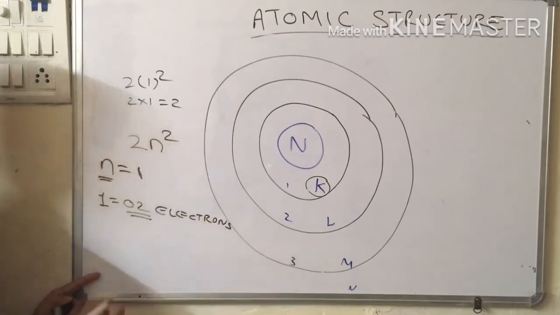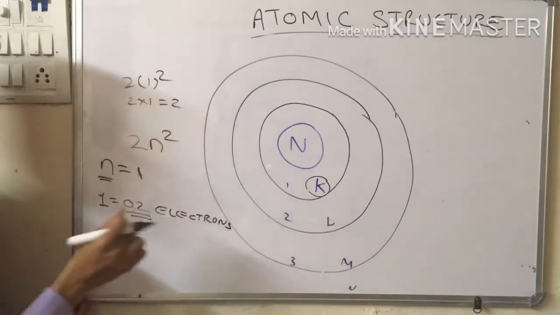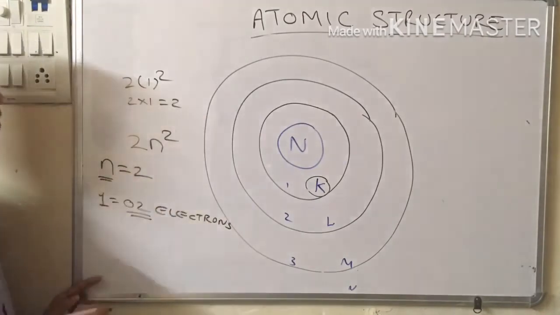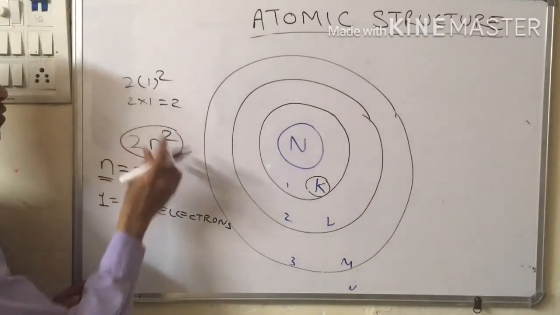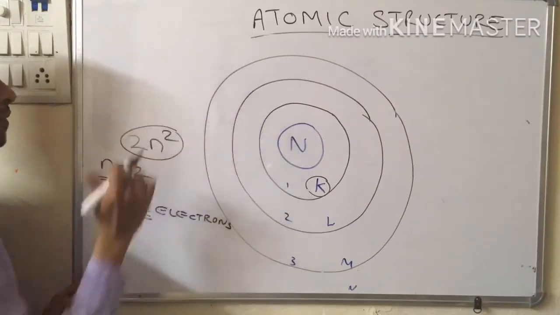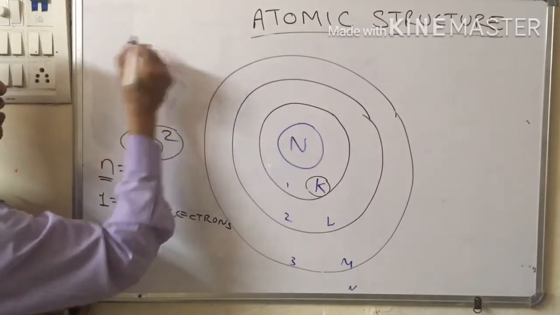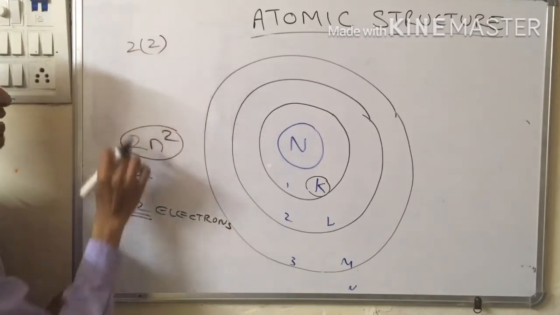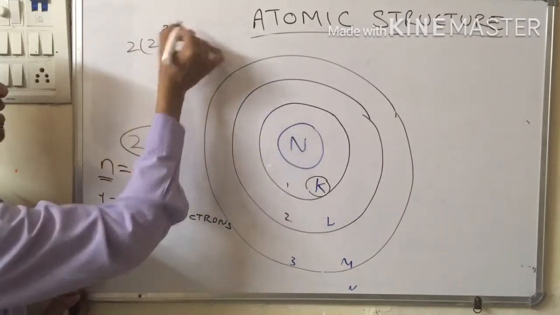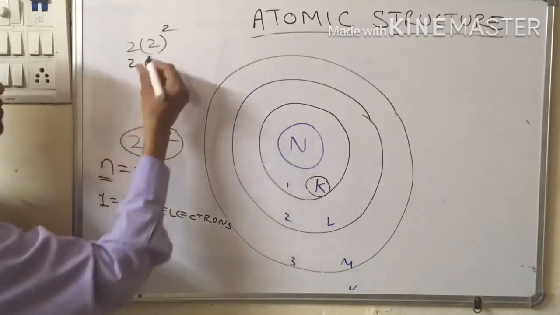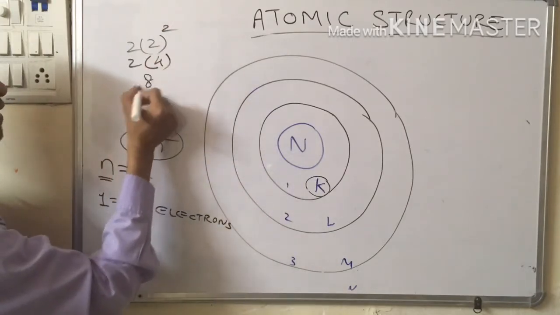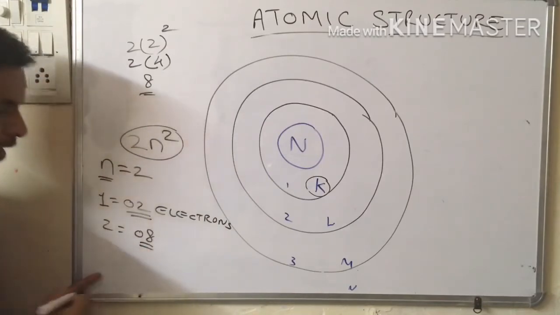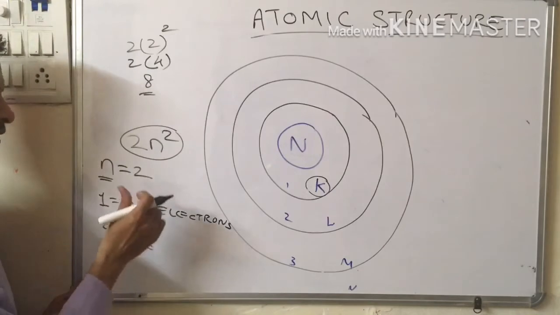What would be the capacity of orbit L? Here we put n is equal to 2 and apply this formula. 2 times 2 square. The square of 2 is 4, and 4 twos are 8. That means the second shell has the capacity to hold 8 electrons.